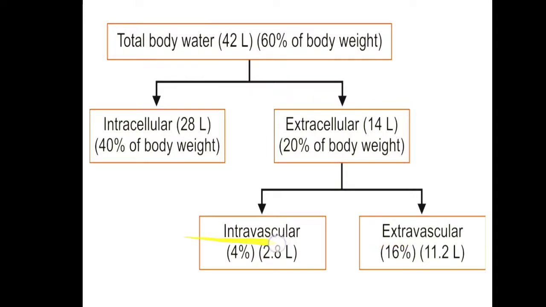Intravascular is mainly in the blood. Vascular compartment means in the form of blood. In the blood of a normal adult person it is about 5 to 5.5 liters, but not all of the blood is water content, there is a cellular compartment that is about 45 to 50 percent. So overall the blood contains 2.8 liters of water. So in blood, more than 50% of the content is water.